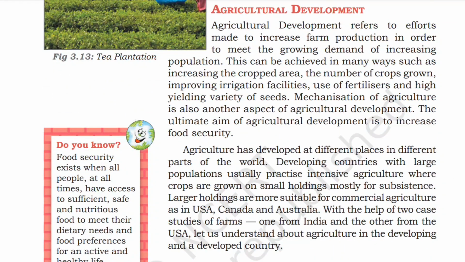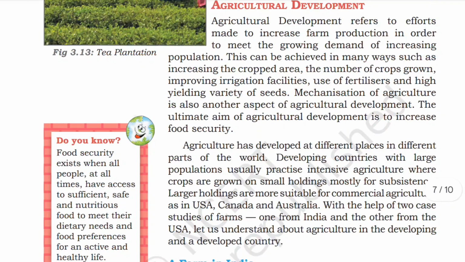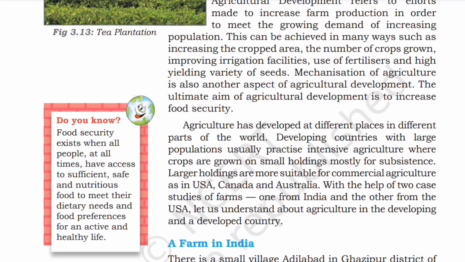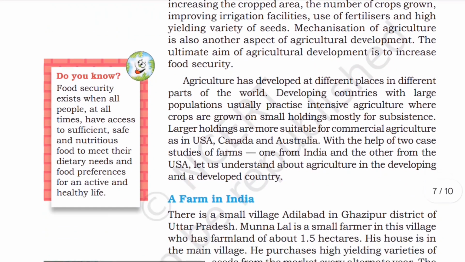Agriculture development refers to the effort made to increase farm production in order to meet the growing demand of an increasing population. This can be achieved in many ways, such as increasing the cropped area, the number of crops grown, improving the irrigation facility, use of fertilizers, and high yielding varieties of seeds. Mechanization of agriculture is also another aspect of agricultural development.